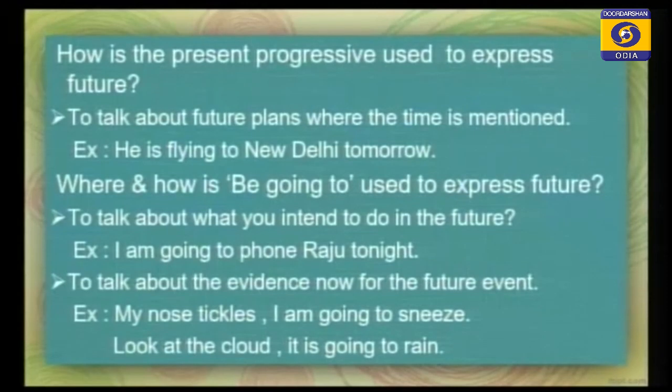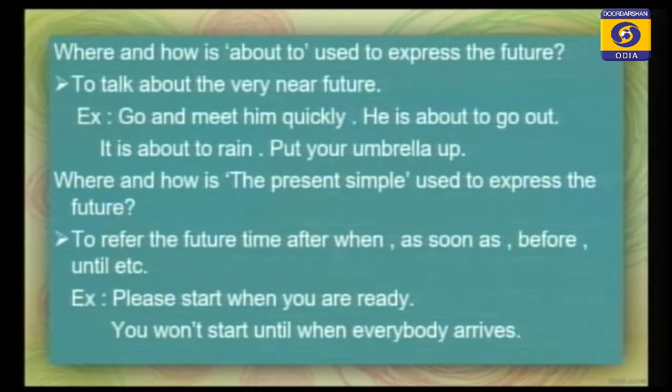So next you see, where and how is about to used to express the future? To talk about the very near future. Go and meet him quickly. He is about to go out. There you can use about to. It is about to rain. Put your umbrella up. You can use about to express the future.